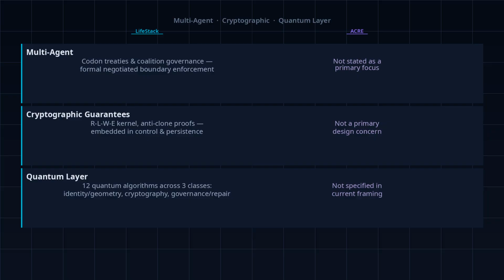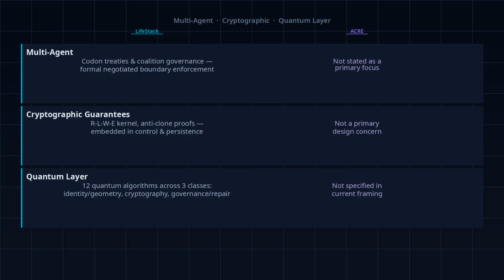On failure, LifeStack treats refusal as success. A governed agent that correctly declines an unauthorized action has performed exactly as designed. ACRE uses refuse and block semantics. Both value safe non-execution, but the framing differs. One is a governance outcome, the other is a control constraint.